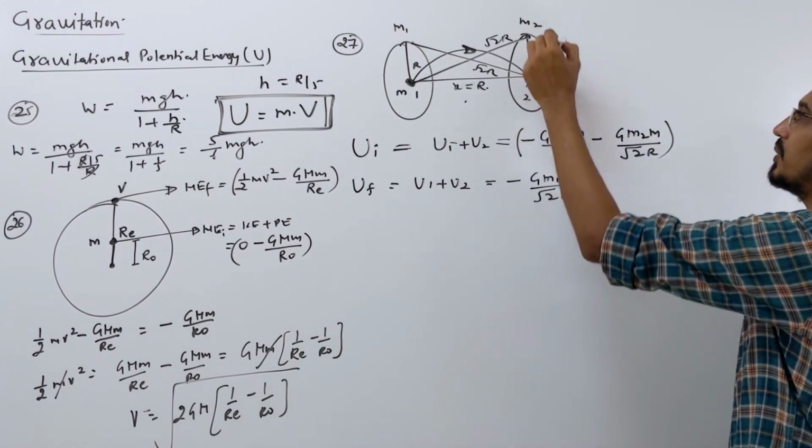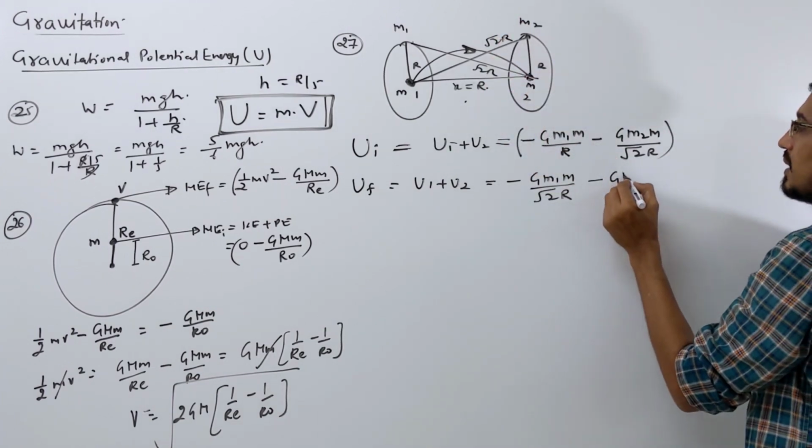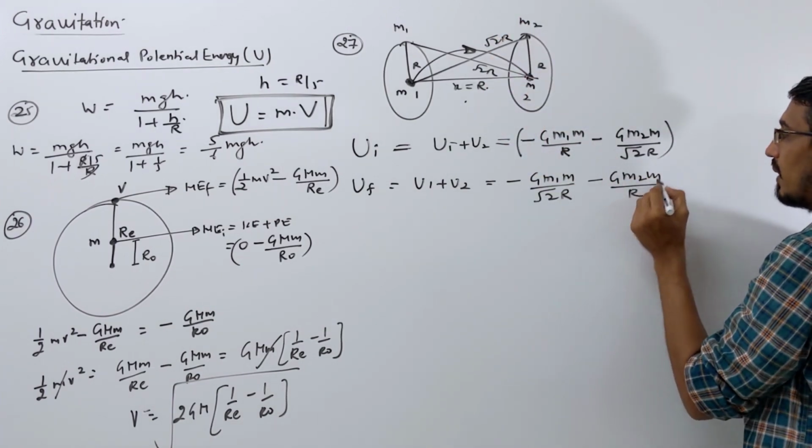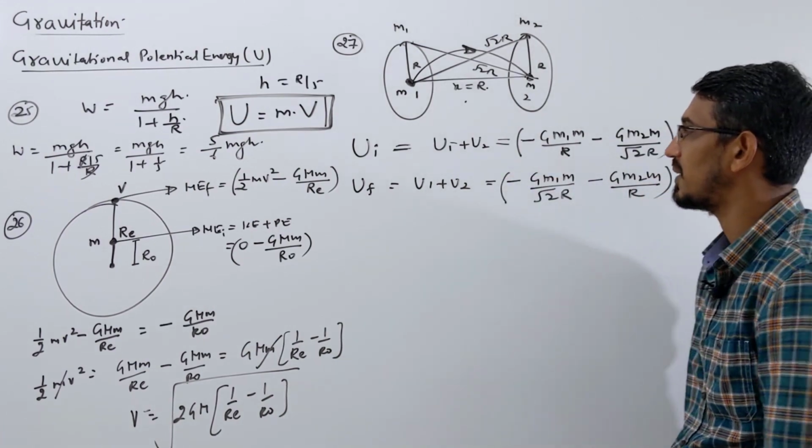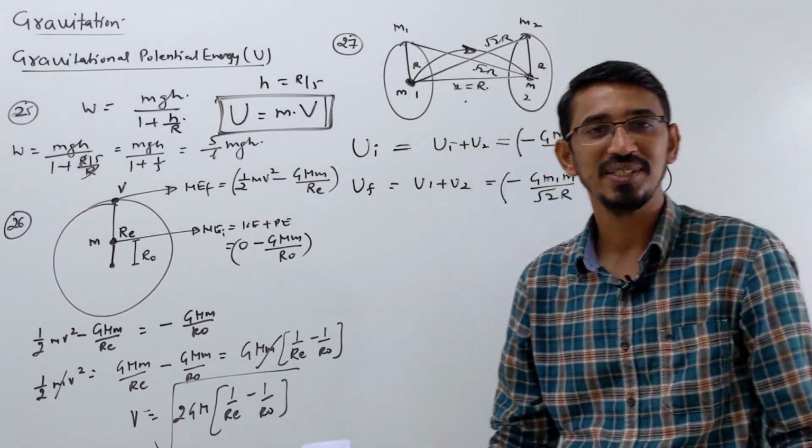Similarly, what is the potential energy due to this ring at the center? Minus G m2 m upon R. That is the final potential energy. Correct. Hope you are understanding this.